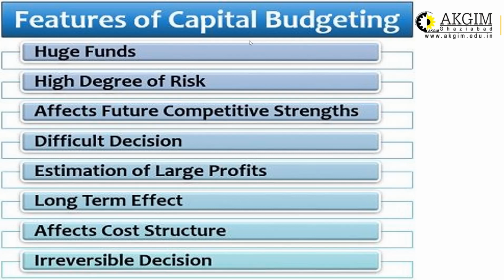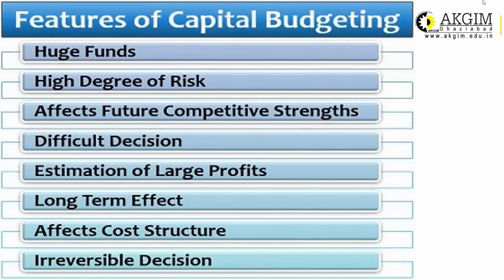So what are the special features? Huge fund requirement, obviously. When you compare a capital budgeting decision with day-to-day operations, you can easily see that day-to-day operations need less funds. That means the working capital requirement will be lesser than the long-term funding requirement. If you analyze any balance sheet of a company, you can easily see that the investment in fixed assets is much higher than the working capital. So huge funds are required for capital budgeting decisions. That's why these decisions are very sensitive for the long-term survival of the company.